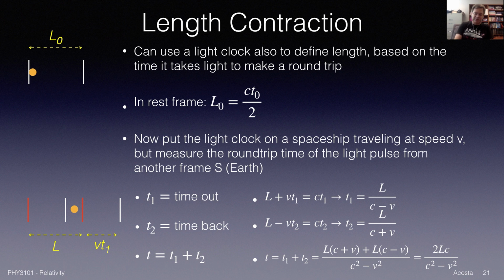If I do that, here we go, sum it up: I write L over C minus V plus L over C plus V. I need to put them over a common denominator, so I'll do C minus V times C plus V, which is going to be C squared minus V squared. So in the first case, I have to multiply by C plus V. In the second case, multiply by C minus V. Long story short, I get 2LC over C squared minus V squared for the total time. And I'm out of space, so I'm going to have to move on to the next slide.